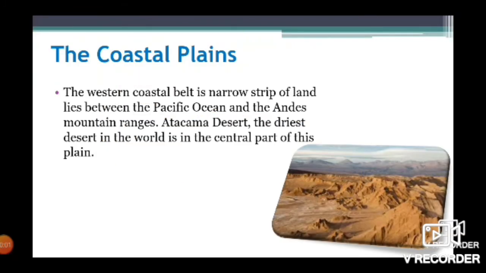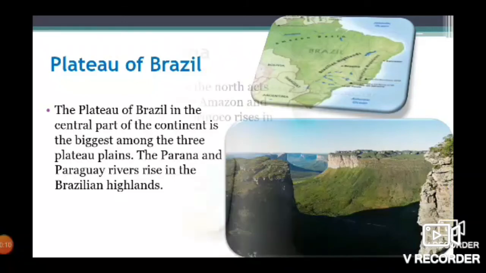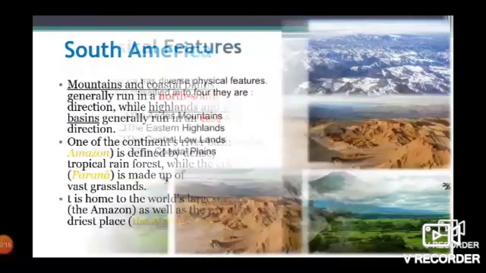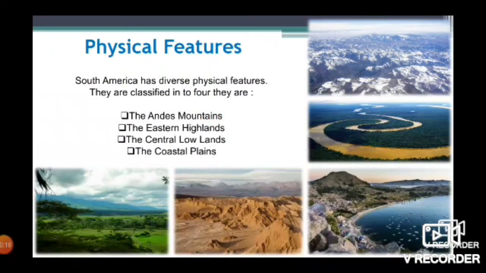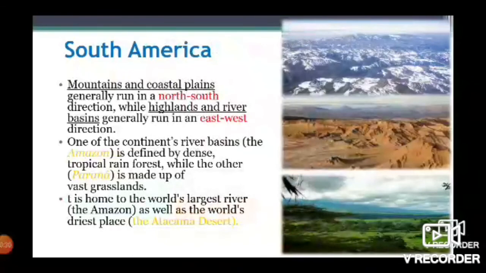So here we come to the end of this lecture. We have studied the physical features of South America. In the previous video, we studied the political features of South America. And in this video, we have studied the physical features, which are the Andes Mountains, Eastern Highlands, Central Lowlands and the coastal plains. In South America, mountains and the coastal plains generally run in the north to south direction, while the rivers and the grasslands run in the east to west direction.